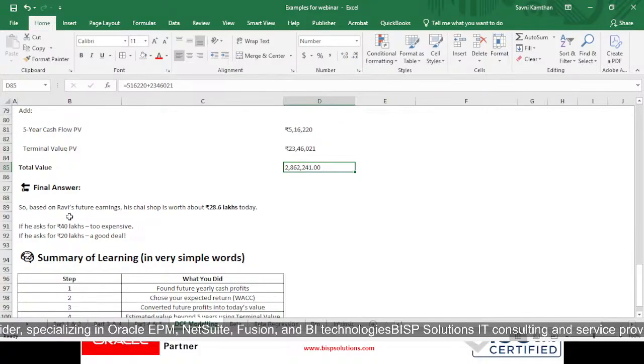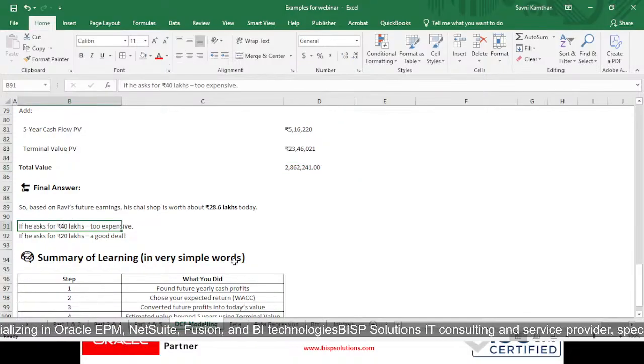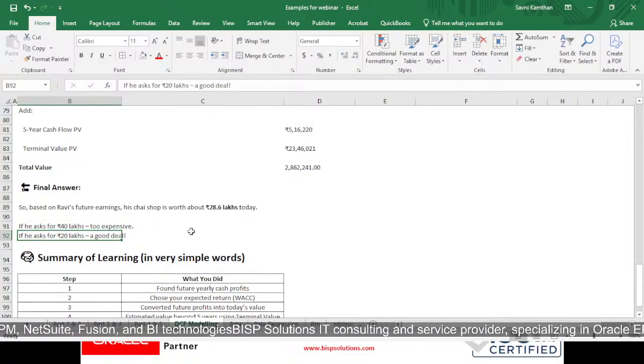So my final answer is, based on Ravi's future earnings, his chai shop is worth 28.6 lakh rupees today. If he asks for 40 lakhs, it is too expensive for our budget, and if he asks for 20 lakhs, it is a good deal.